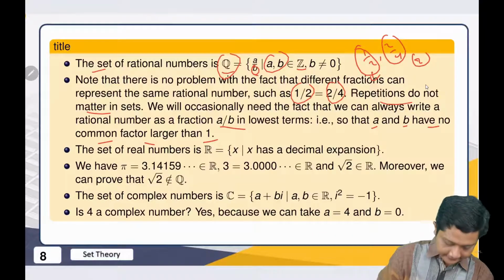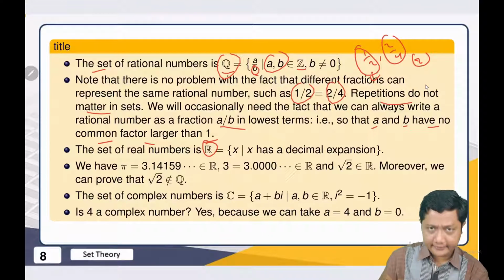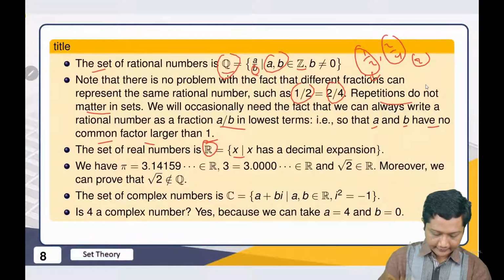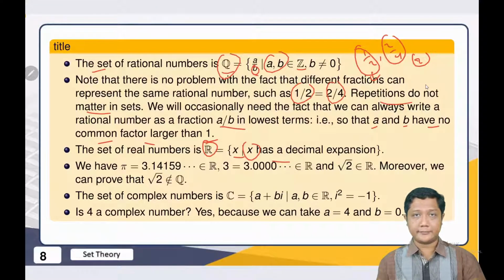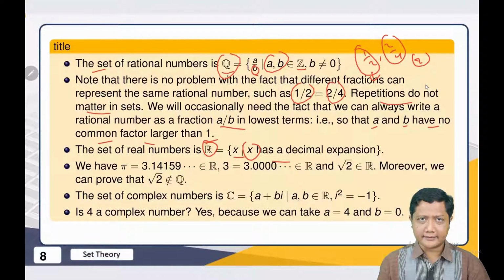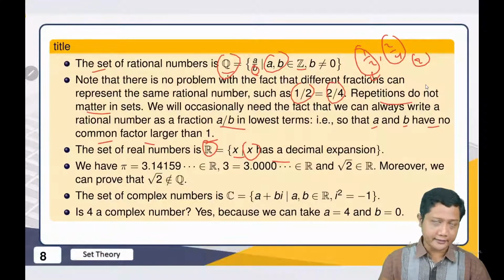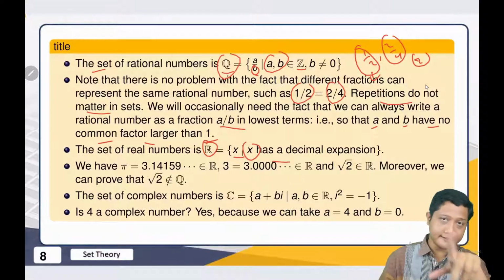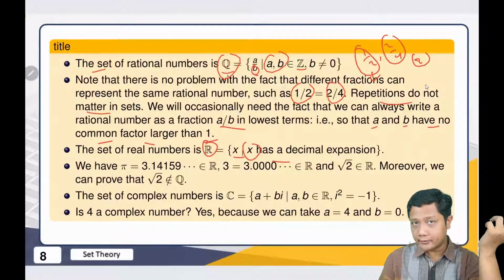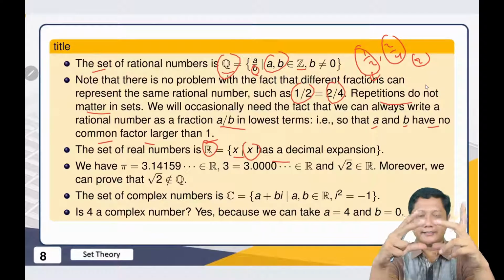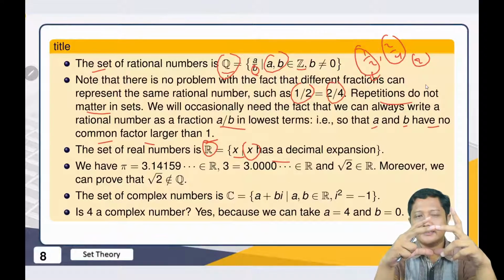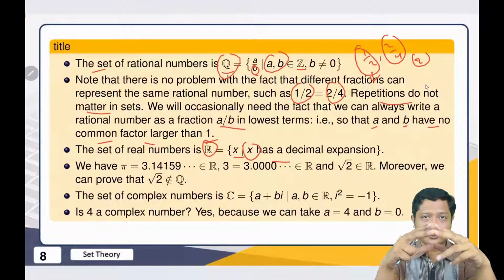And another set is R. This is the set of real numbers. What is a real number? One that has a decimal expansion. For example, an integer, of course, has a decimal expansion, because for example 3, we can write it as 3.0. And a fraction also can, because we can divide. When we were in maybe elementary school, we learned about long division, right?